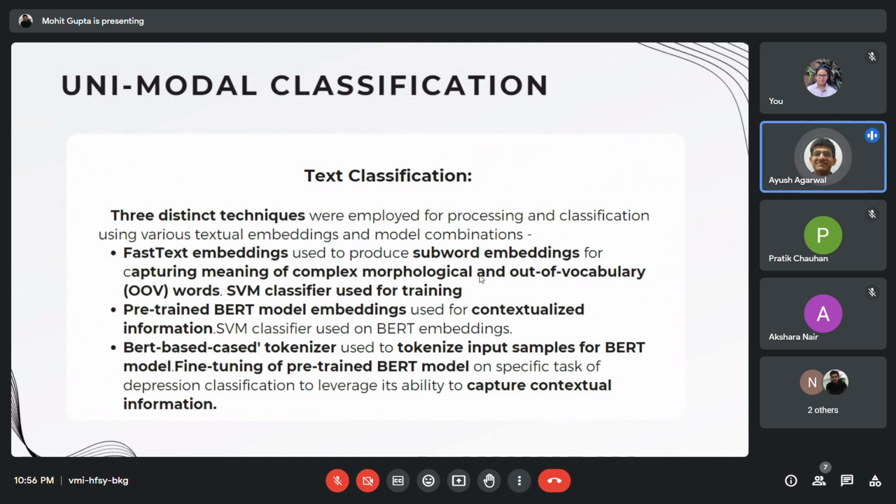Next, we use the contextualized pre-trained BERT embeddings, which are highly contextualized for understanding local semantics better than the non-contextual embeddings, and then again use the SVM classifier for training. And the third model uses the BERT tokenizer to create our word embeddings, and then we fine-tune the BERT model to capture contextual information.